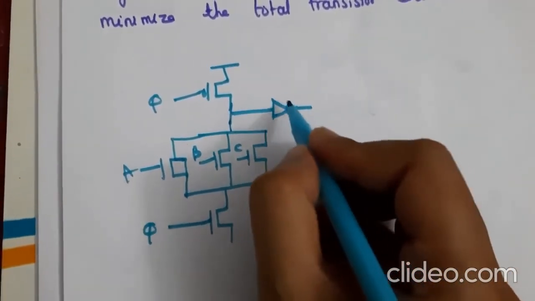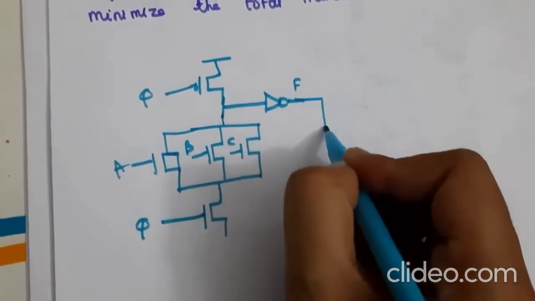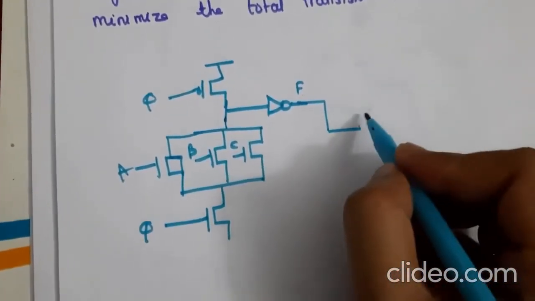Using domino logic we will get F here, and the same F is given to one of the